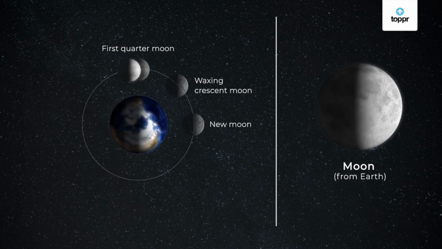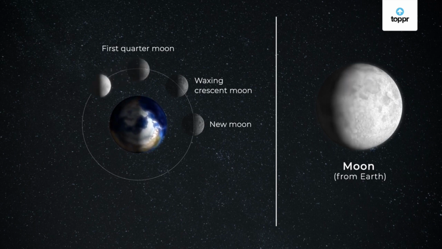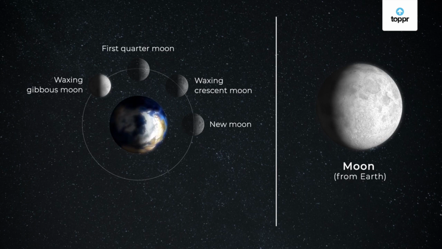Again after 3 days, moon will go to next position. In this side, the shape of moon is increasing every day. That's why it is waxing, and the full name of this phase is waxing gibbous moon, where we can see more than half surface of the moon, or 3/4 part of the moon.